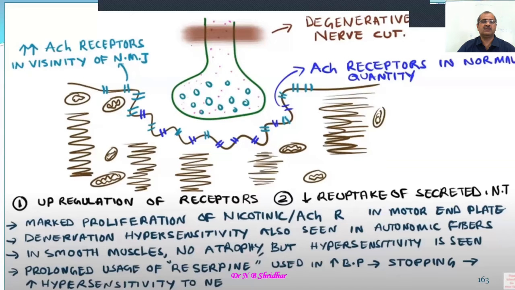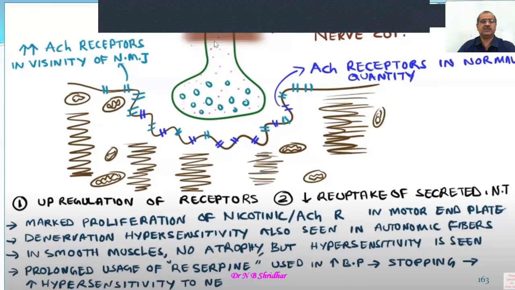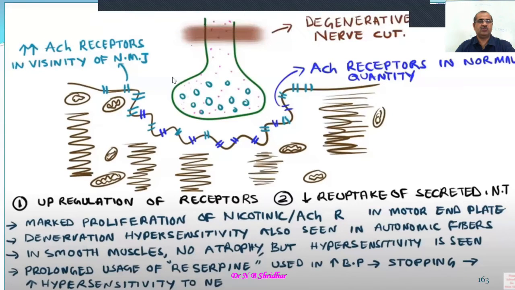The denervation supersensitivity is simply this: whenever the nerve supplied to a skeletal muscle is cut, the skeletal muscle becomes more sensitive to the release of acetylcholine. That's known as the denervation supersensitivity, and this is because of the upregulation of the receptor and decreased uptake of secreted neurotransmitter. That's a very commonly occurring question, denervation supersensitivity.